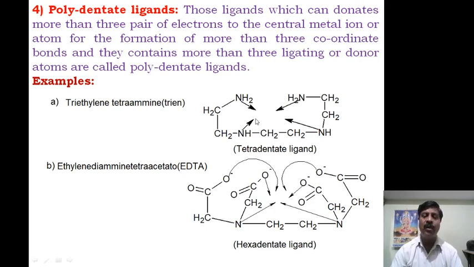Therefore four ligating atoms, nitrogen heteroatoms, have the ability to donate pairs of electrons. Therefore one molecule has four bonds, four hands. They can combine with or attract the central metal atom at a time by four bonds. Therefore it is called a tetradentate ligand. And the best example of tetradentate, which belongs to polydentate ligand, is triethylene tetraamine.